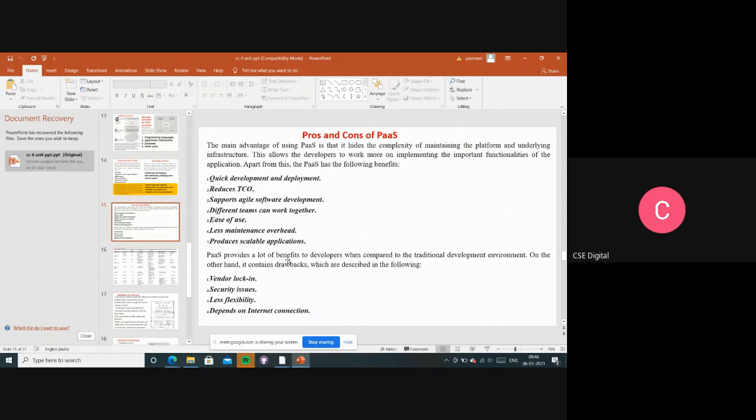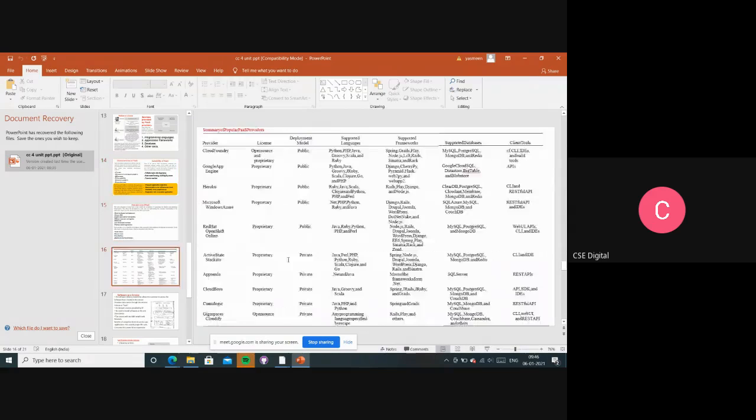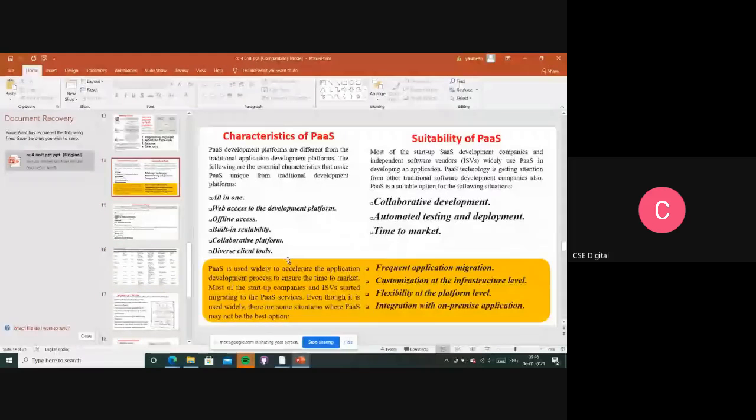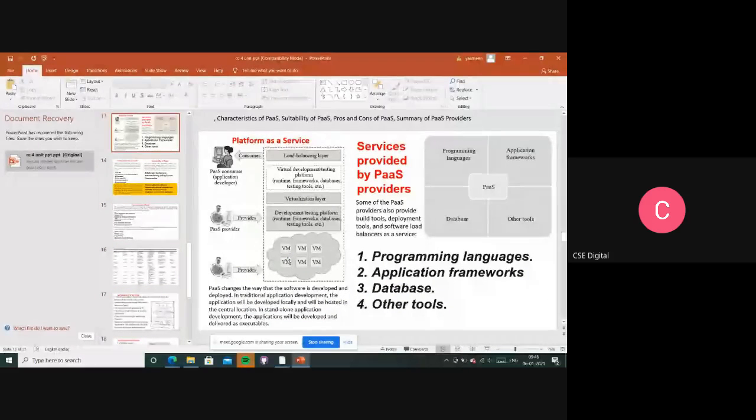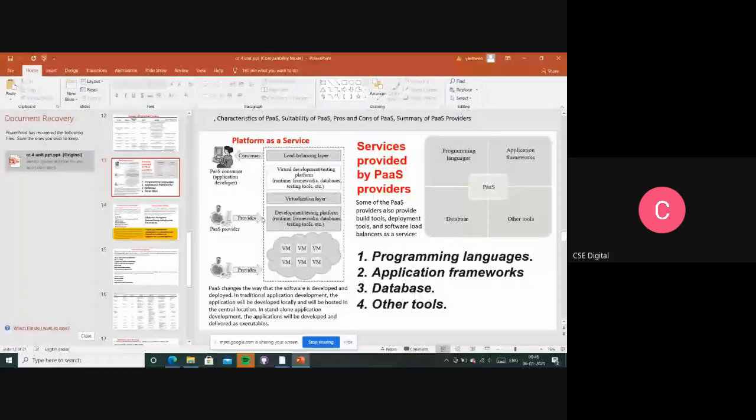In this platform as a service, consumers are there, meaning developers and end users, and providers are there too. From different locations, different providers will be there. They are going to be controlling and managing all these virtual machines.